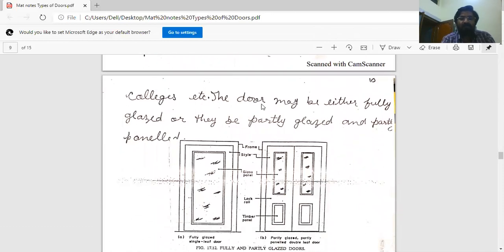This type of door may be either fully glazed or partly glazed and partly paneled. This is the fully glazed door or fully glass door. This is the framed glazed door or partly glazed door. These are the wooden panels, and this is the glass panel.